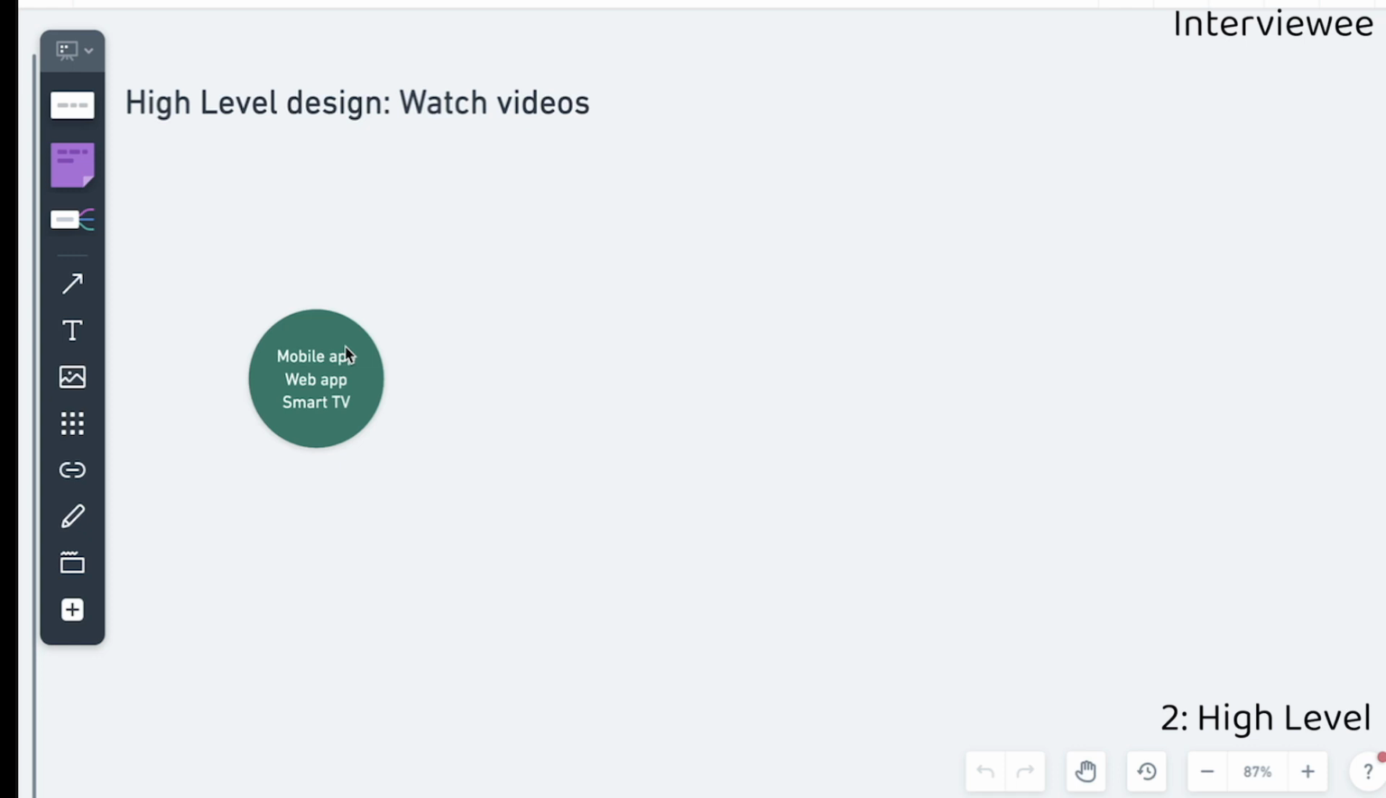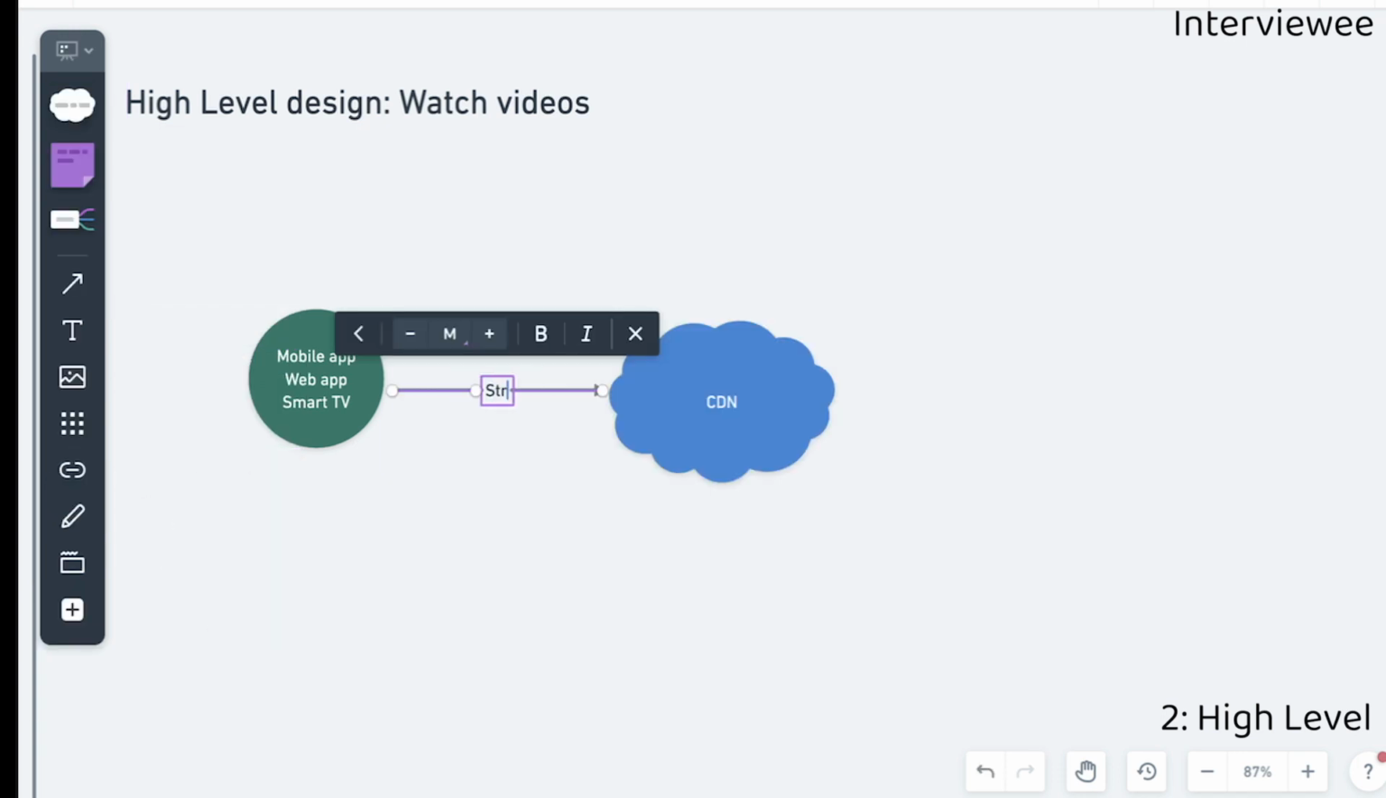CDN is a cache layer for assets, and it's very fast because CDNs offer edges around the world. So a user in Europe can watch instant videos the same as a user in the United States. Besides, as users are in different locations, CDNs are going to offer a cache in that specific region. So let me just draw the CDN, and from here we are going to stream the video.